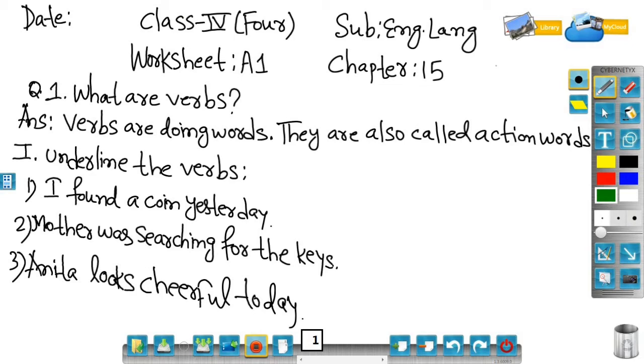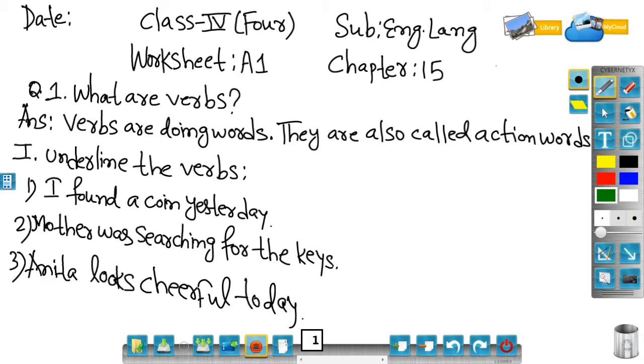Action word. If you are beating someone, you are slapping someone, you are singing something, that means you will find so many verbs. So try to make a list in your rough pages of the action words that are used by you from morning to night. Okay? So these verbs are doing words, they are also called action words. This is the definition you have to write in your copy. Okay? So first you will put the date in your copy, you will write the definition of verbs.